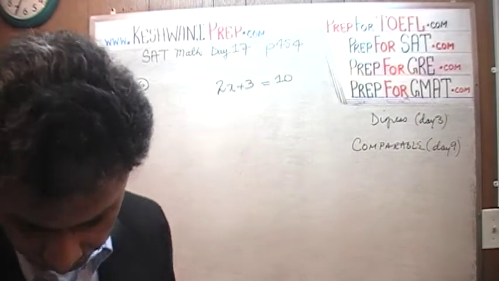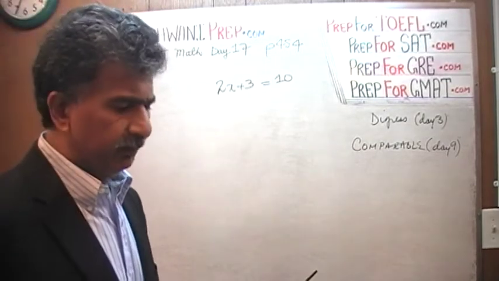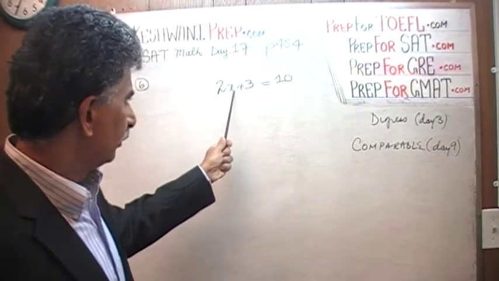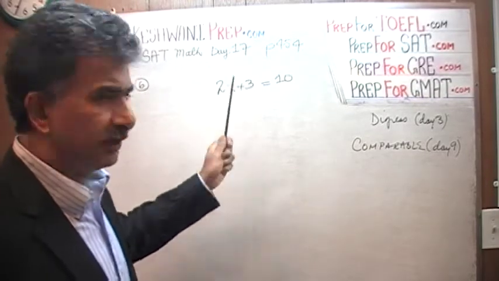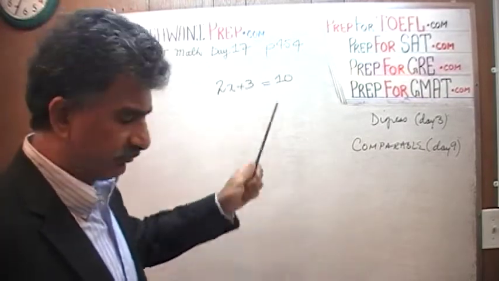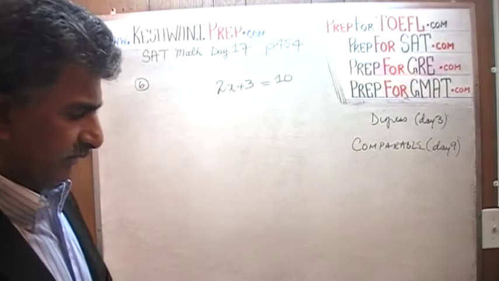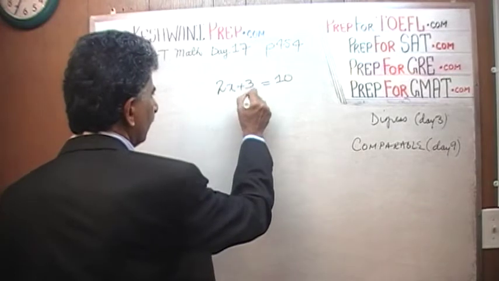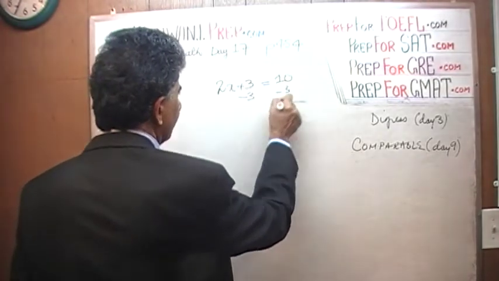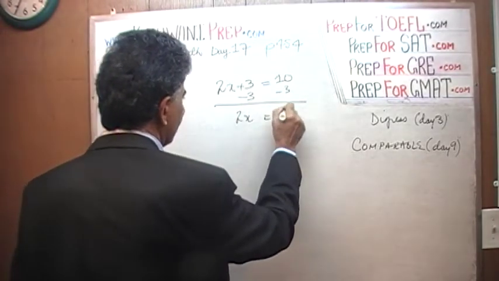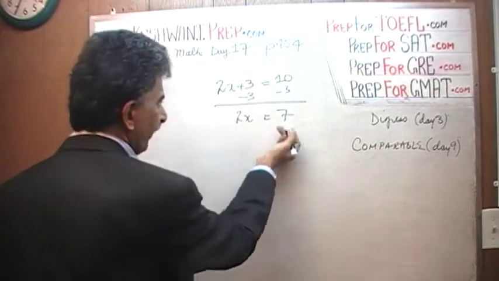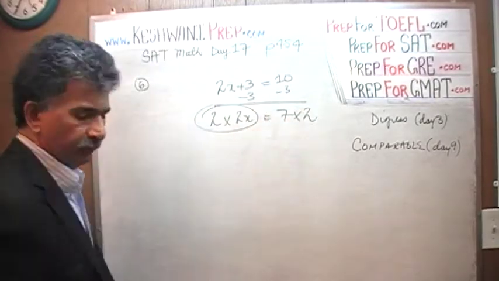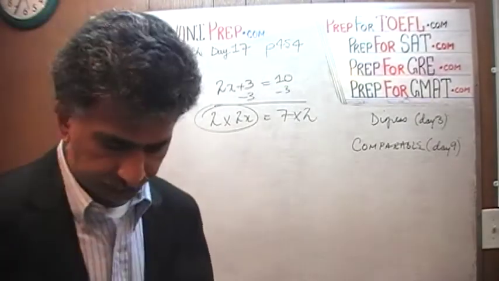Let's see how they say it. It says 3 more than twice the number. 3 more means we have to add 3 to it. Then twice the number equals 10. Question simply is, what's the value of 4 times that number? Alright. So subtract 3 from both sides and we find that 2x equals 7. Well, if 2 times x equals 7, then 4 times x must equal 14. That's it. We are done with it.